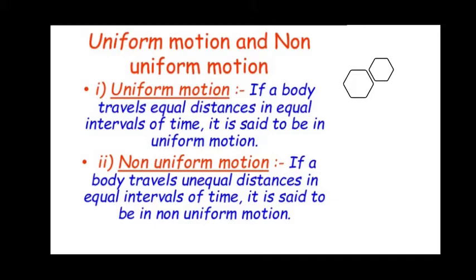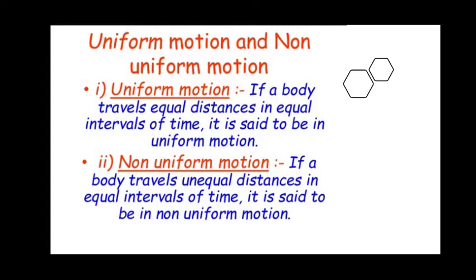What is the meaning of uniform motion? If a body travels equal distances in equal intervals of time, then it is said to be in uniform motion. For example, a body travels 150 kilometers in 3 hours. If in each hour it covers 50 kilometers, then it is called uniform motion. Instead, if it covers 100 kilometers in 1 hour and another 50 kilometers in 2 hours, it is called non-uniform motion.